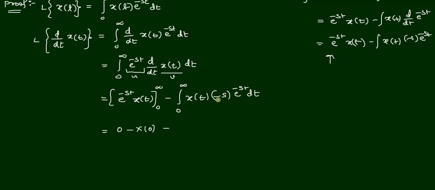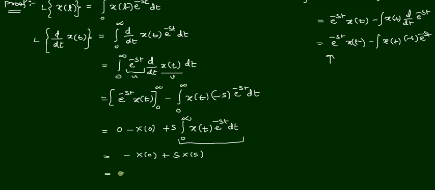In the second term, observe that the minus s is there. We shift this s to the outside because it is a constant here. Minus into minus gives plus, so s is outside, and the integral over 0 to infinity of x of t e power minus st dt. So now this is minus x of 0 plus s into, and this integral gives the Laplace transform of x of t, which we can write as x of s.